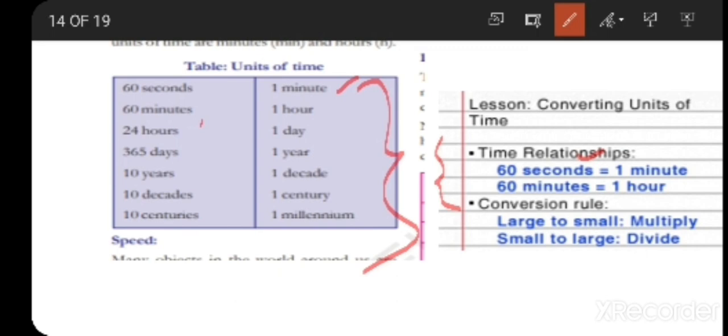So here we are going to stop, and in the next class we are going to discuss converting units, and also we are going to talk about speed.